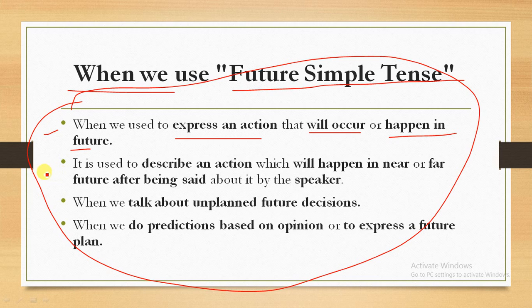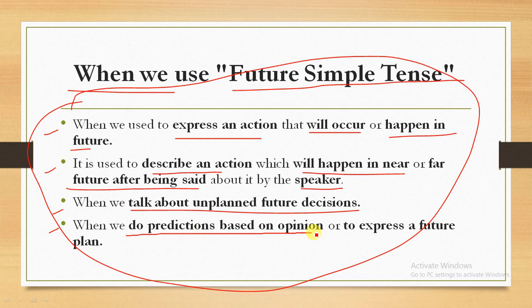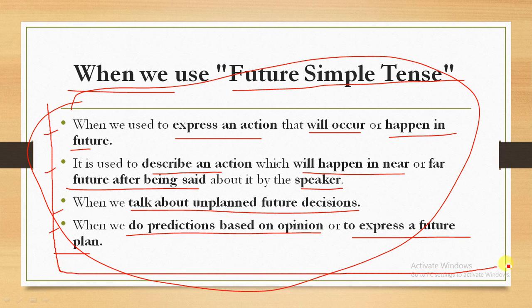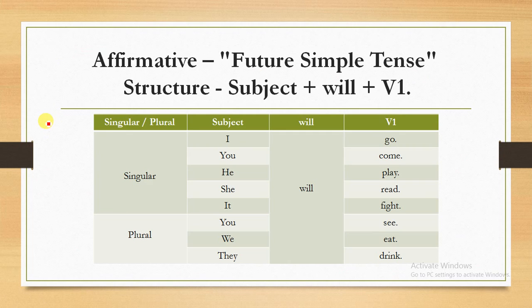It is used to describe an action which will happen in the near or far future after being said by the speaker. We also use it for unplanned future decisions, for predictions based on opinion, or to express a future plan. Okay, let's move towards the next slide.